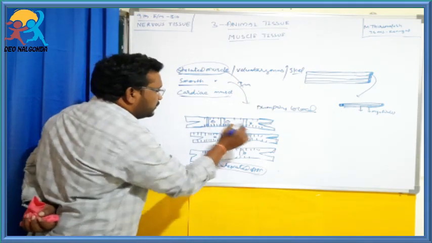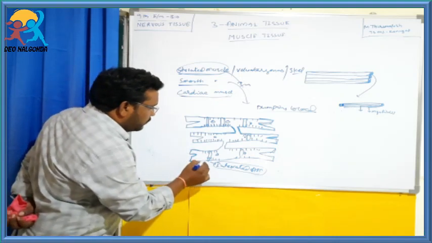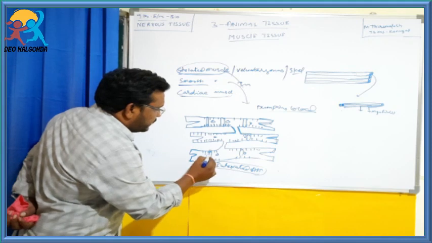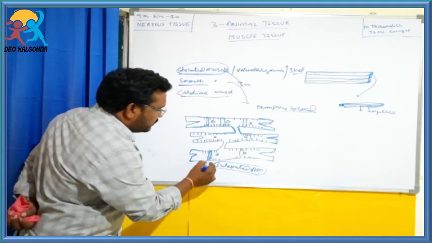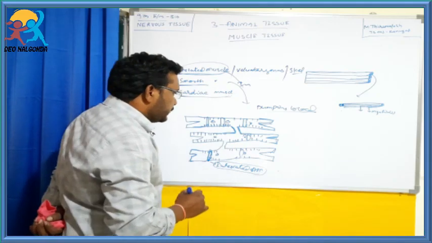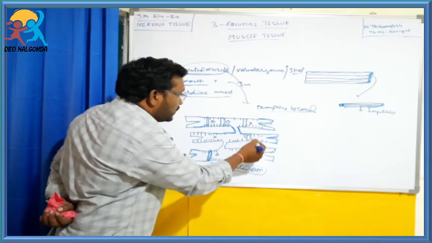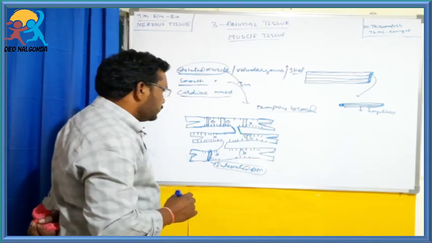They also have a nucleus. Intercalated discs are present in these muscles, a very important feature that transmits the impulse from one cell to another.